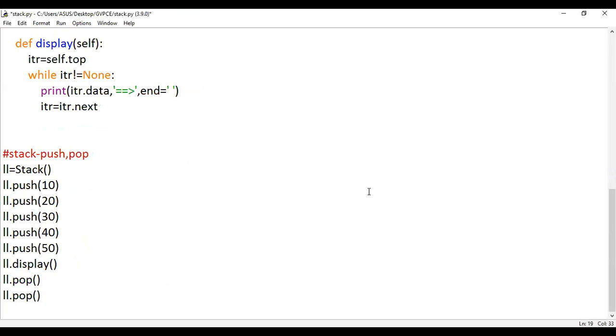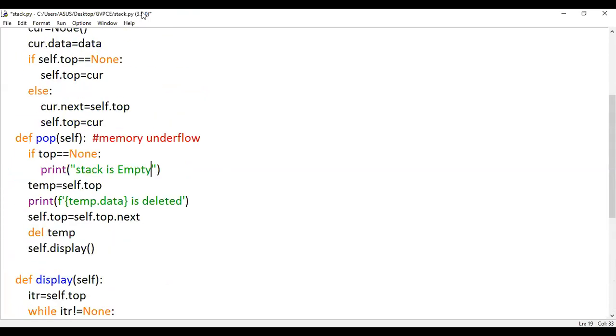What is it, Siddharth? So after pop, I made the display operation here itself. I didn't call it separately. Whenever pop is called, I'm displaying directly inside pop.